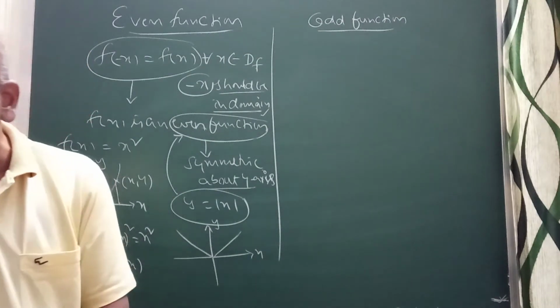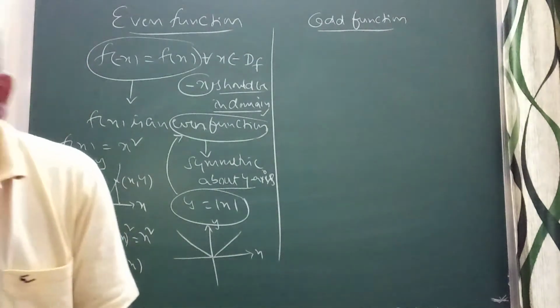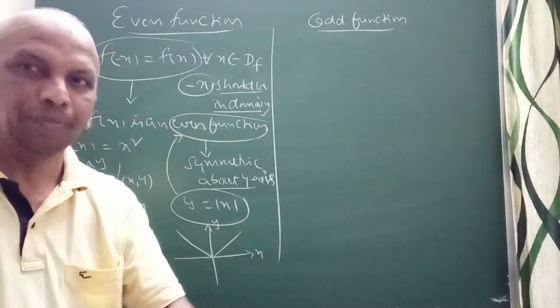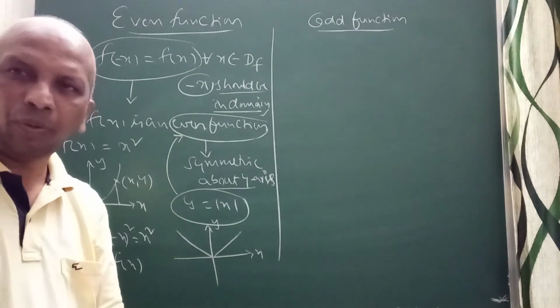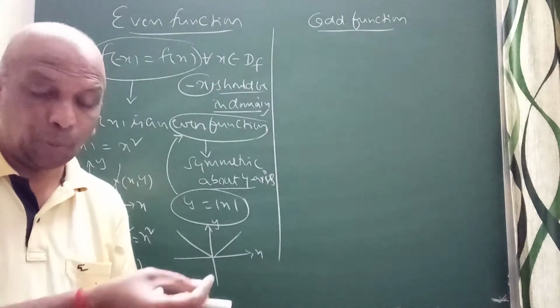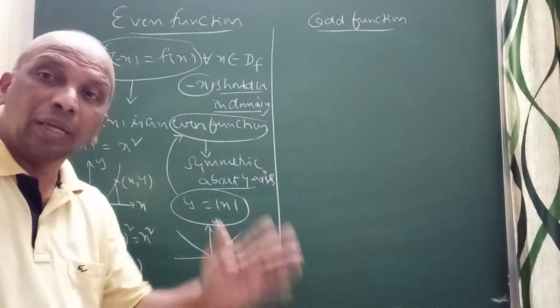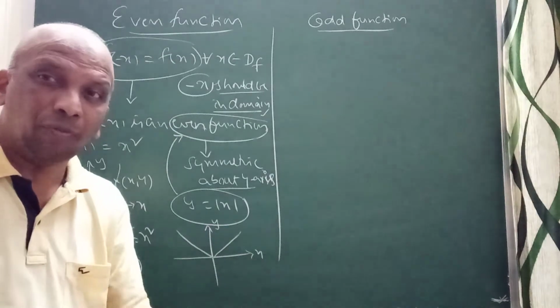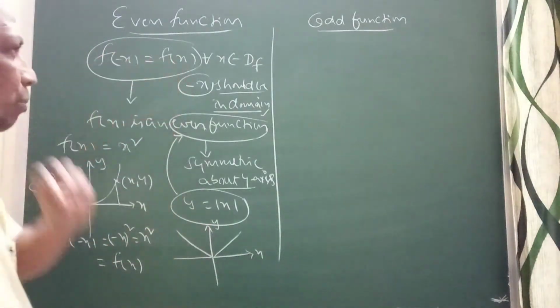Now here I can also remember, even functions are never one-one. It will be many-one. That you can remember. Always in the given domain. Let's say so, when the domain is R, it is never one-one. When the domain is R, then the function is never one-one. Okay. Anyway, we'll come back to that.